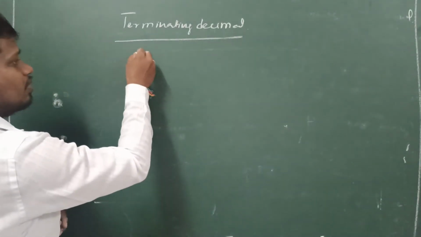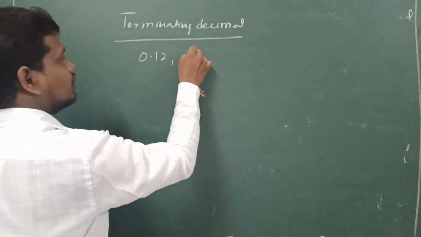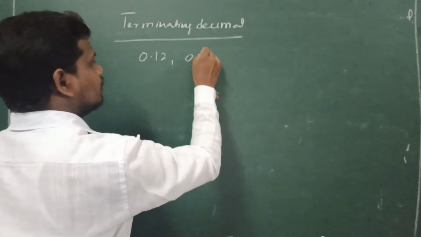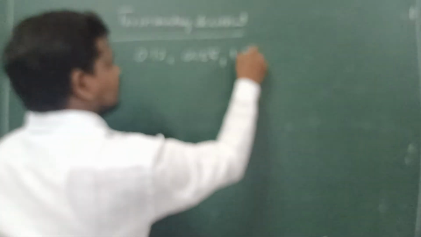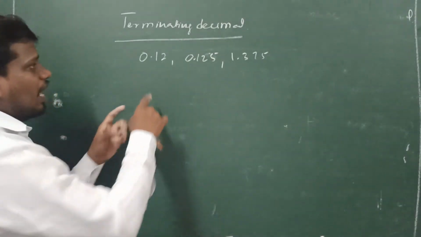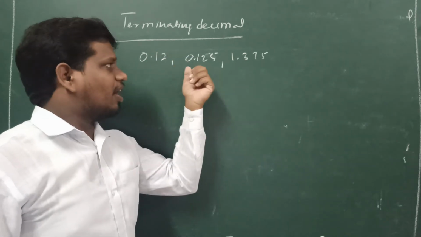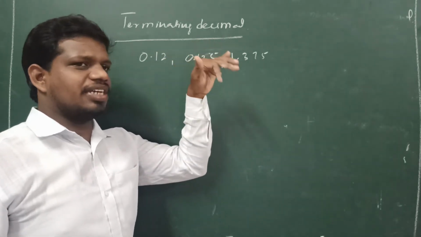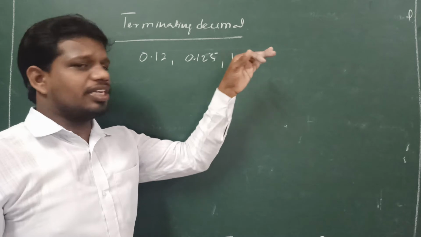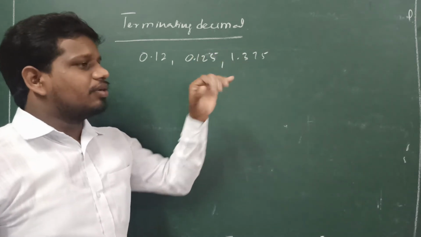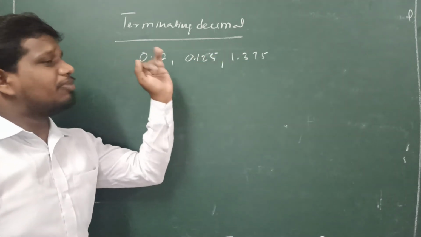For example, 0.12, 0.125, 1.375. Here see, after 2 decimal places it is ended. After 3 decimal places it is ended. After 3 decimal places it is ended. So these are the terminating decimals.